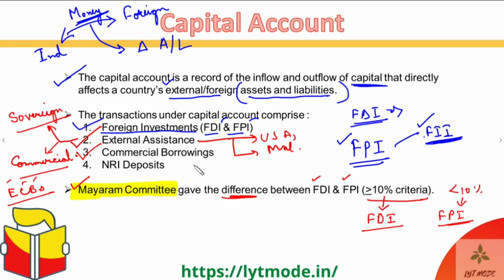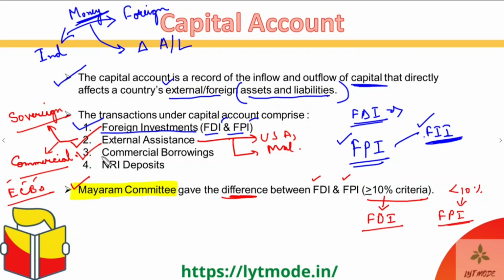Then the next one over here is commercial borrowings. Commercial borrowings is something where bank capital, or banking capital, comes into being. For example, direct loans fall under the category of commercial borrowings. So any kind of loan or any kind of banking capital that is coming into play between nations also falls in the capital account.